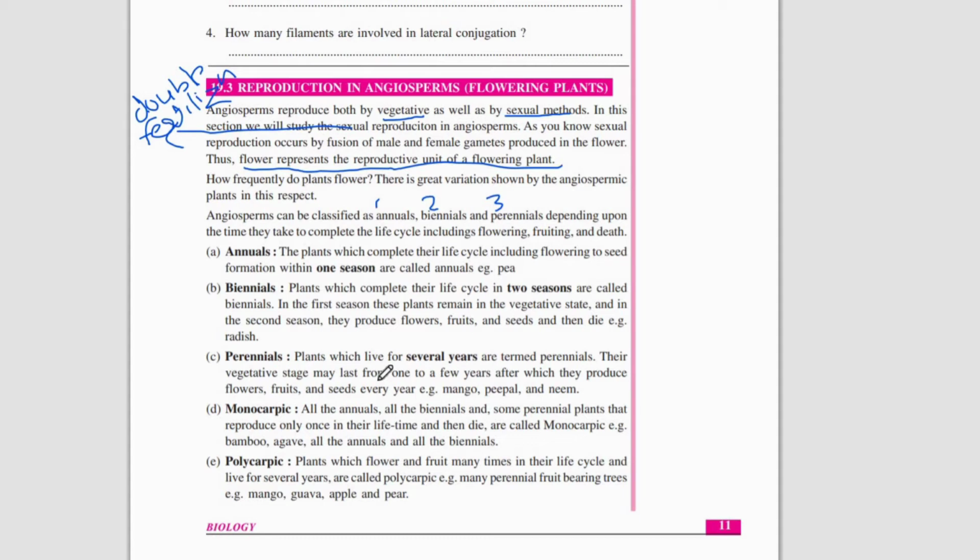For some years it will be in its vegetative phase, and only later does it start its flowering stage and produce fruits and seeds, and later on it will deteriorate. An example of a perennial plant is mango, big trees like mango, peepal, neem, etc.